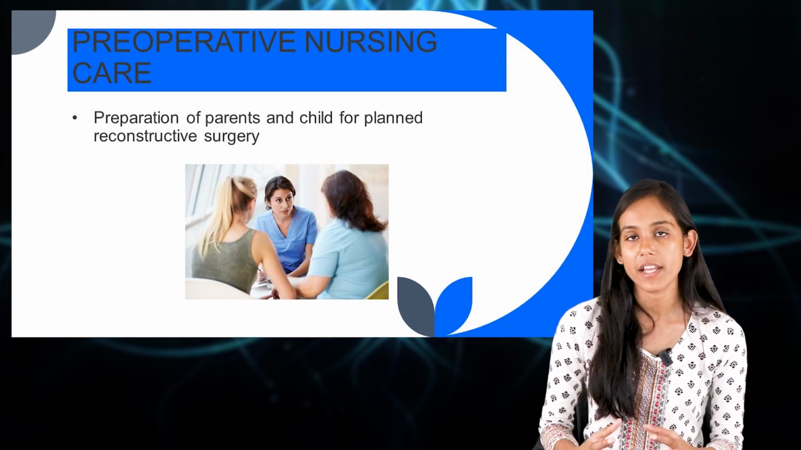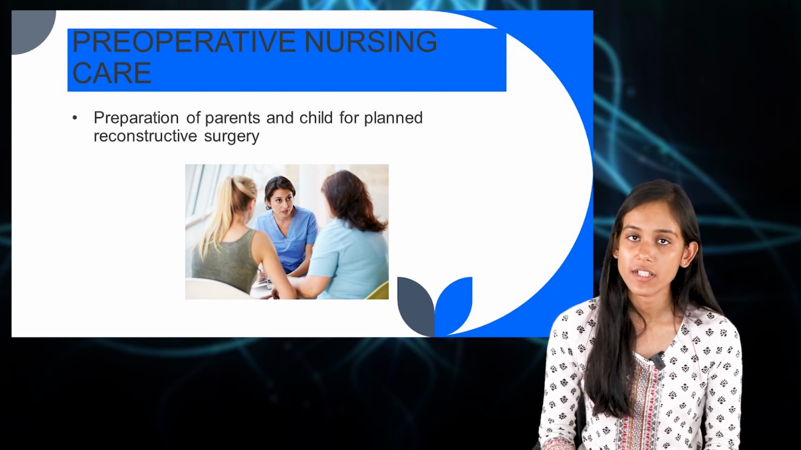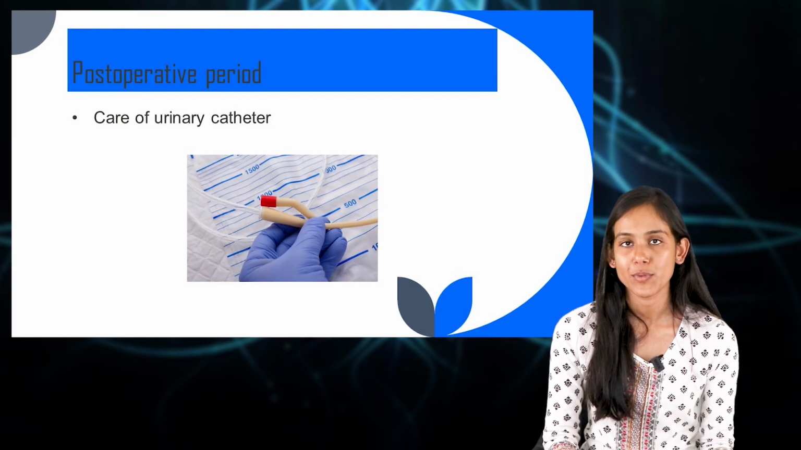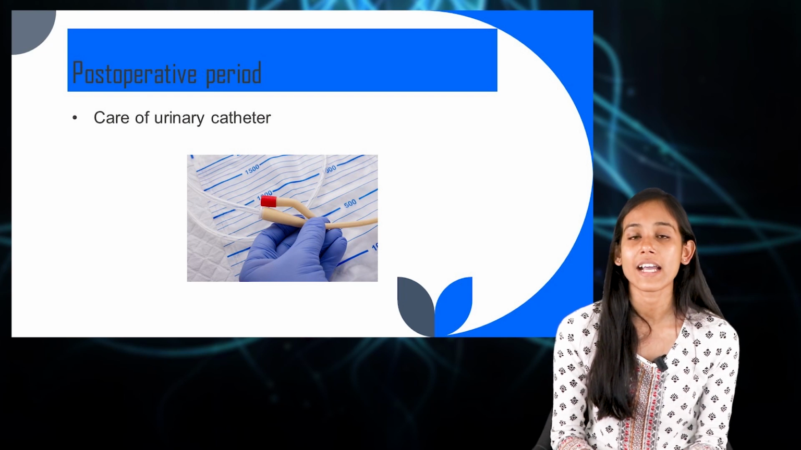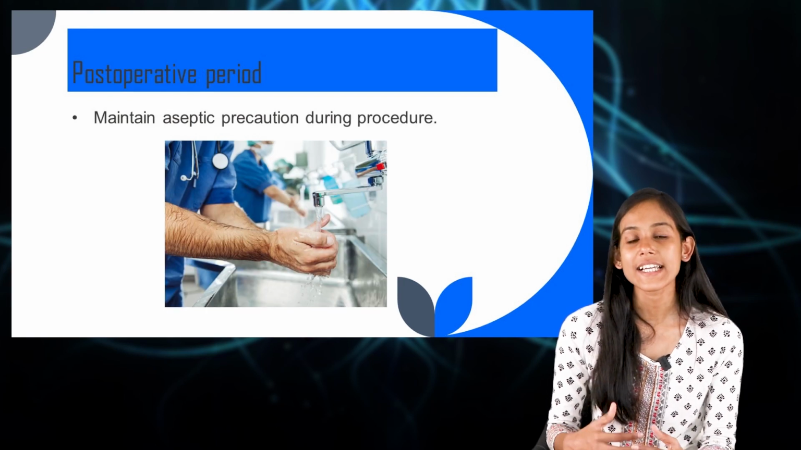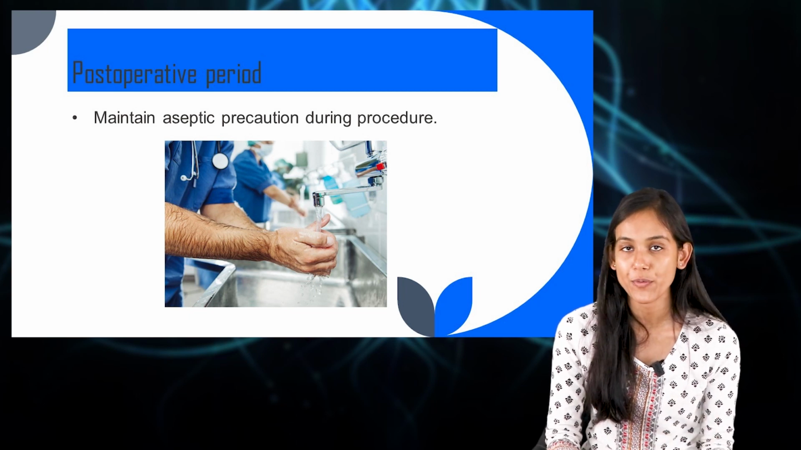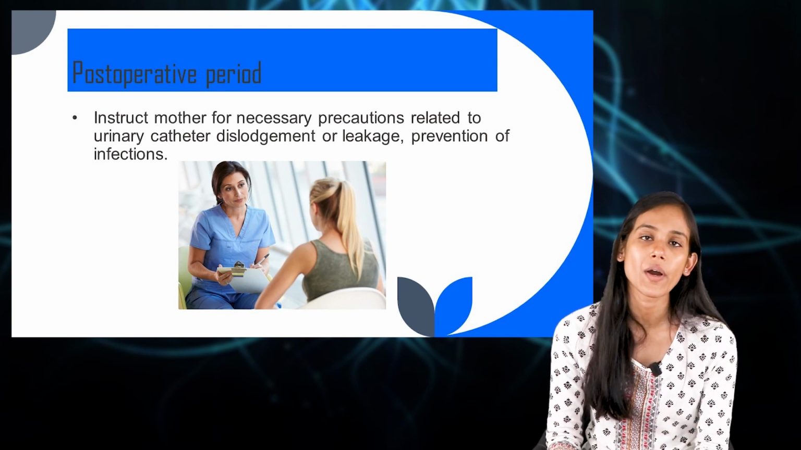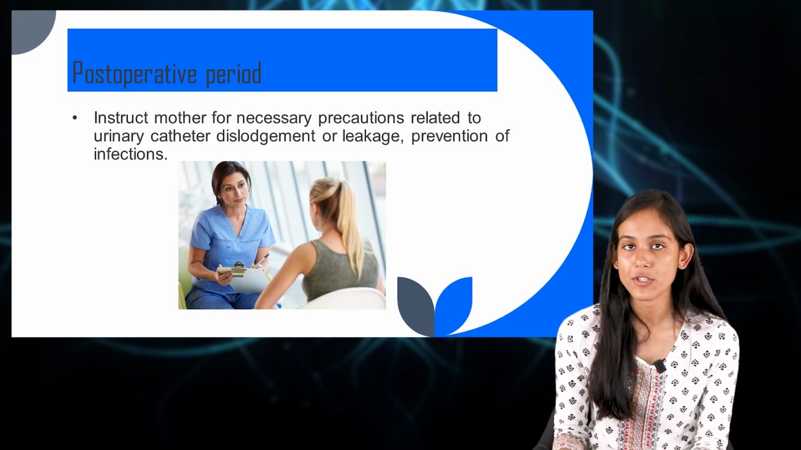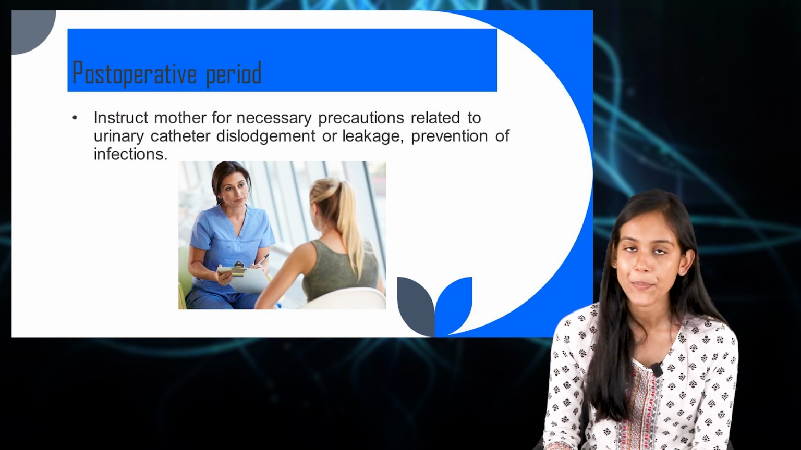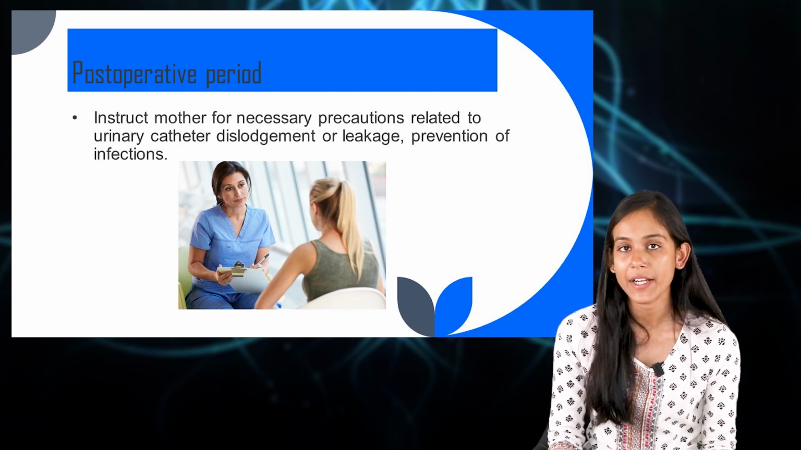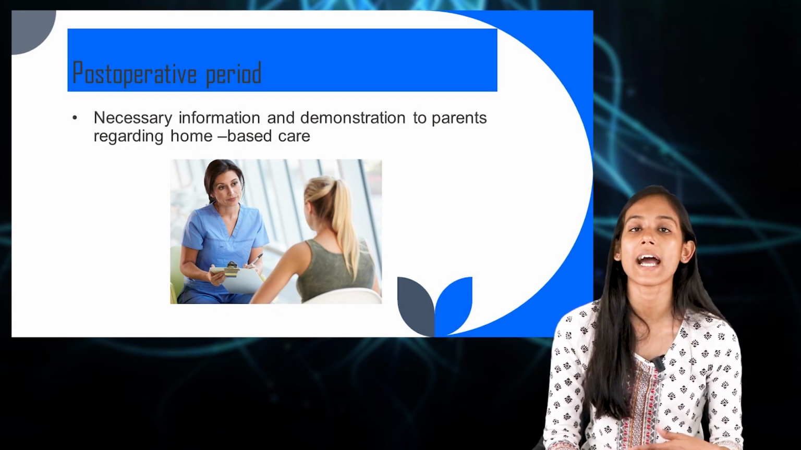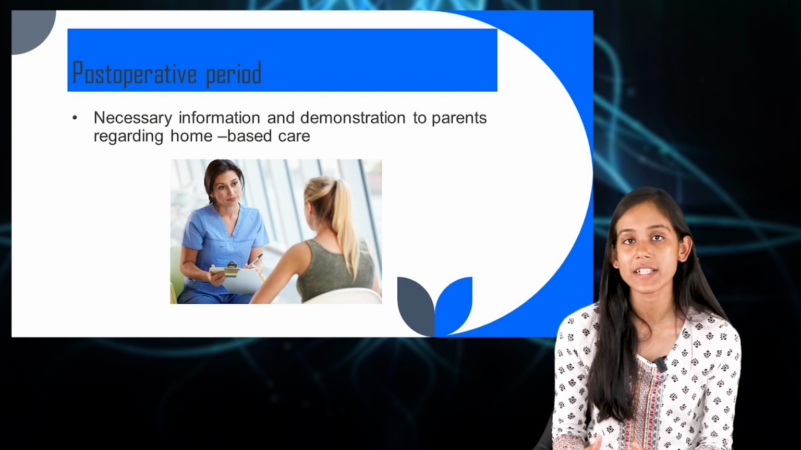Then you should prepare the parents and the child for the reconstructive surgery. Then you should maintain the intake and output chart, provide care for the urinary catheter, and maintain the catheter position and drainage. Again, whenever you are doing any sort of procedure, you have to follow the aseptic technique. Then you have to educate the mother about dislodgement or leakage of the urinary catheter, and make them aware about how to prevent infection. You should also provide necessary information and demonstrations regarding home-based care.